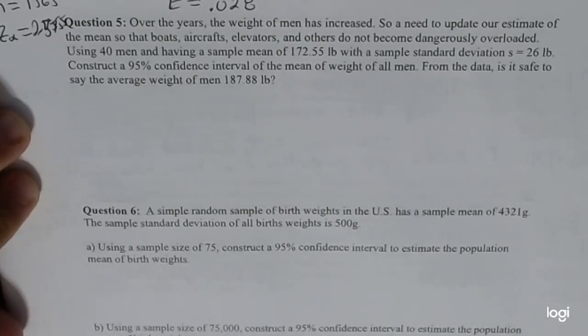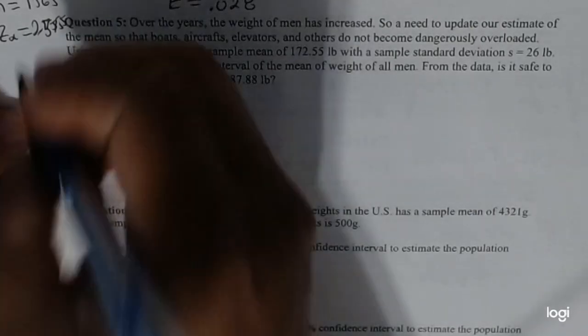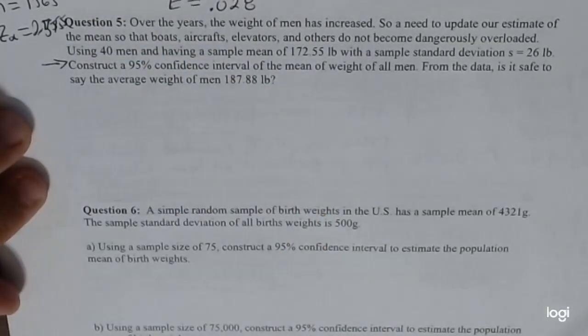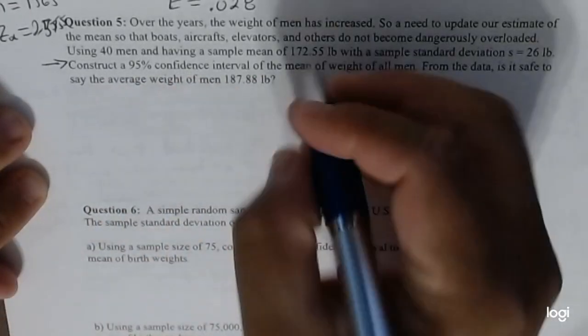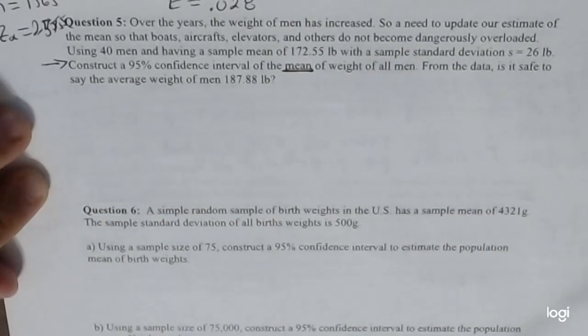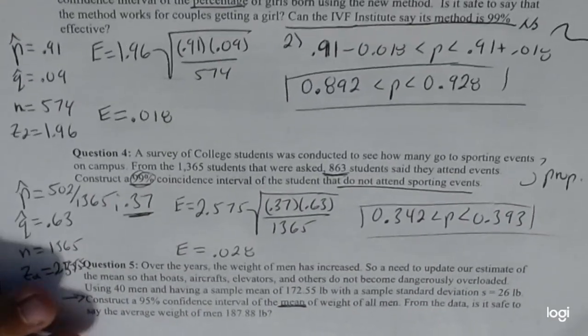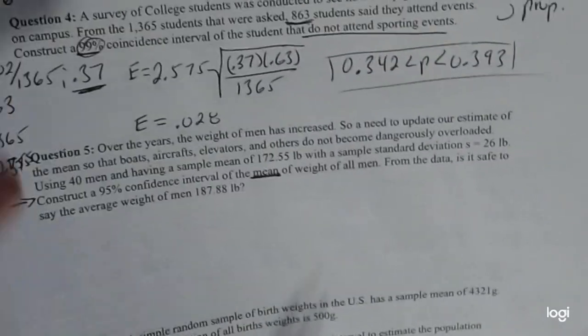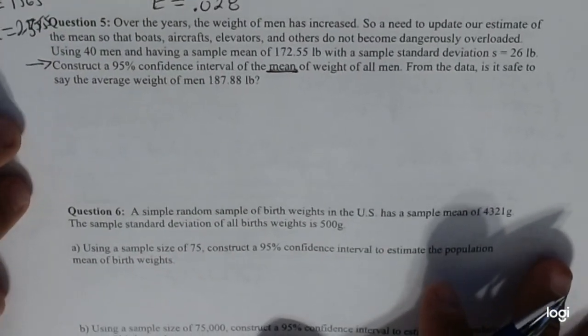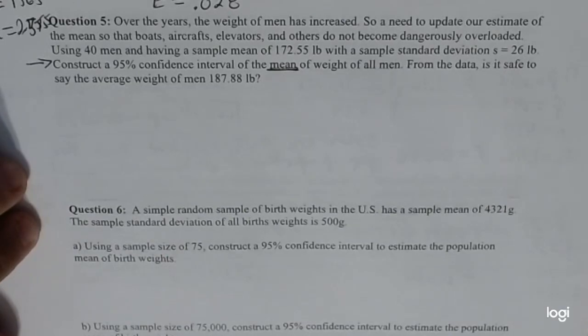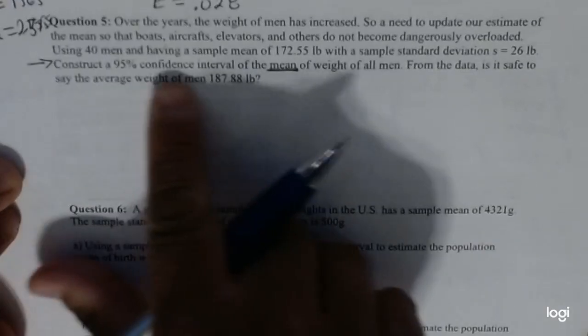Now, here's a question. Is this a proportion or mean one? Well, just go to the question, right? What is it asked the confidence interval of? We're asked to construct a confidence interval of what? Mean. So unlike the other ones, where they said proportion, this one literally says mean. So again, the question will tell you exactly what scenario you have to be in. All you have to do on your job is to figure out the keywords asked of you, right? They straight out asked you to do that.